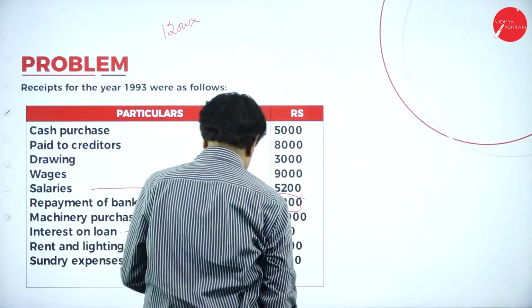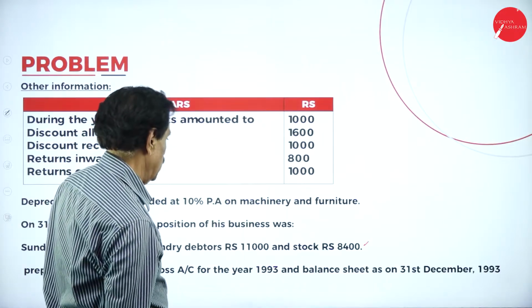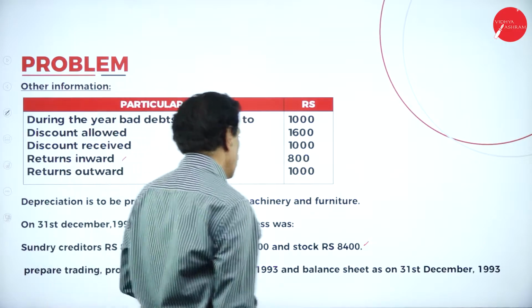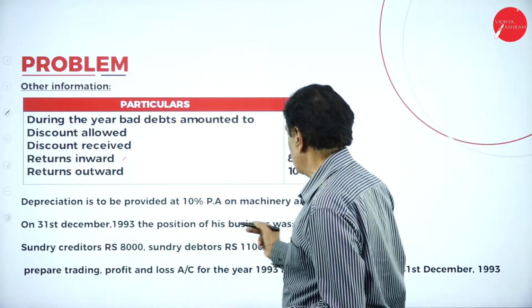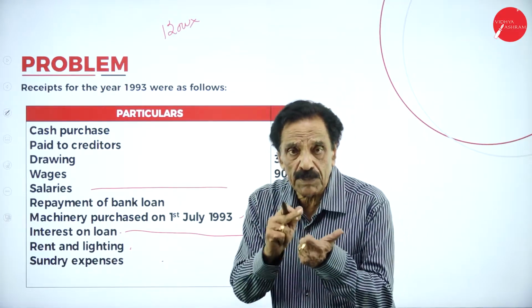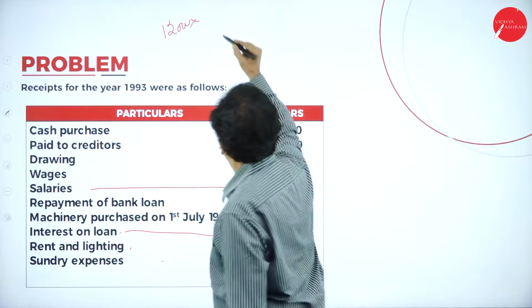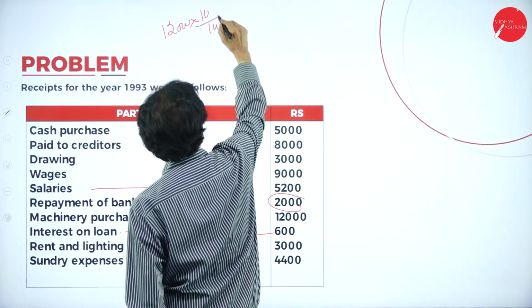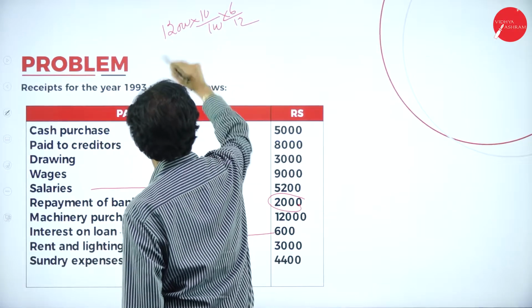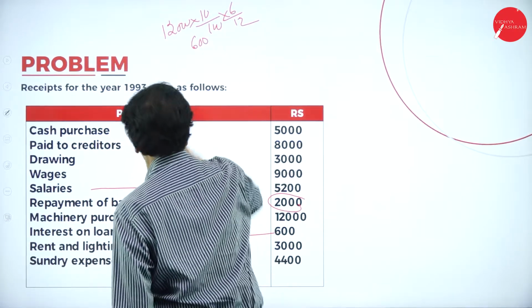It is 10% per annum on machinery and furniture. It was purchased on 1st July: July, August, September, October, 6 months. 10 by 100 into 6 by 12. This is 10%, which means 1,200, which means 600 rupees.